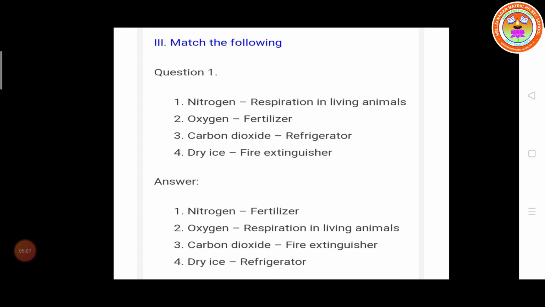Carbon dioxide is a fire extinguisher to stop the fire. Dry ice is used as a refrigerant.